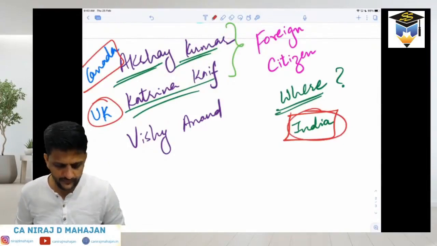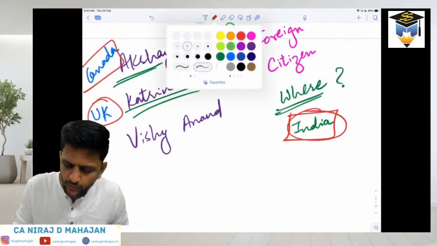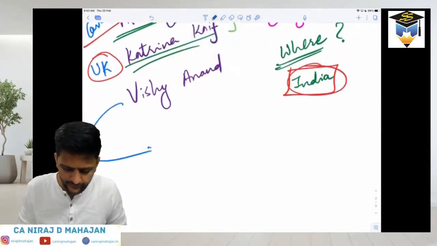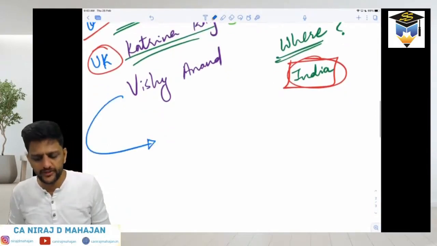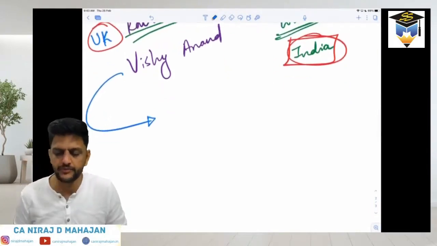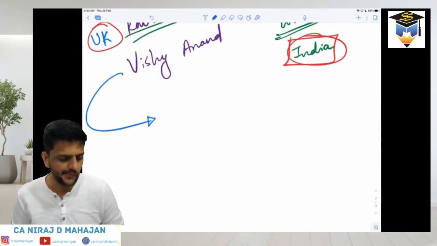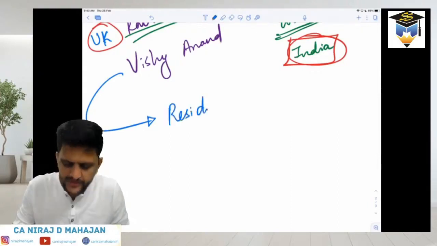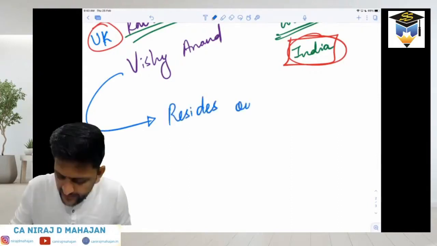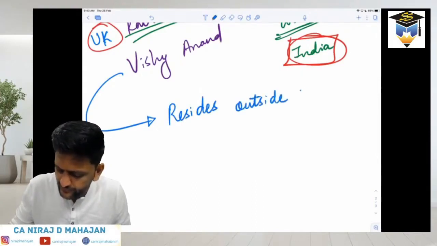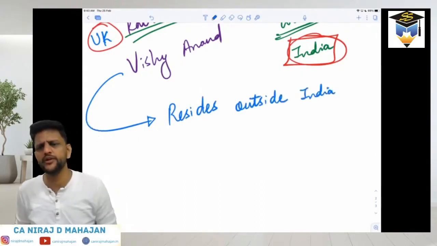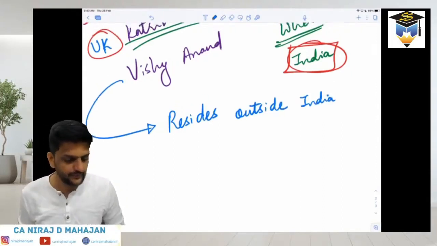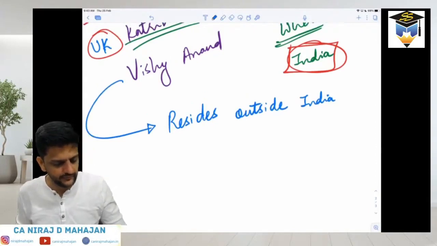Clear till here? And one more thing, what was so peculiar about Vishwanathan Anand? He obviously represents India. He's an Indian chess player, a grandmaster. But he resides outside India most of the time. I think there is a small country somewhere in Europe, I'm not very sure of the name, but he stays outside India most of the time.